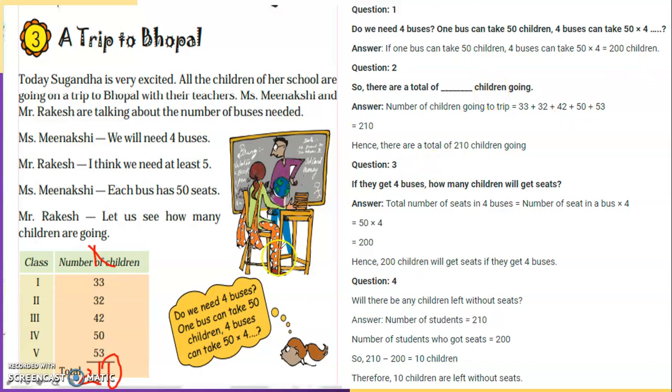Do we need 4 buses here? One bus can take 50 children. So how many can 4 buses take? Remember the classic example: if one vada pav is 10 rupees, what will be the cost of 4 such vada pav? Correct, it will be 40 rupees.